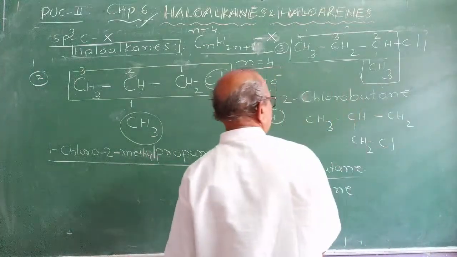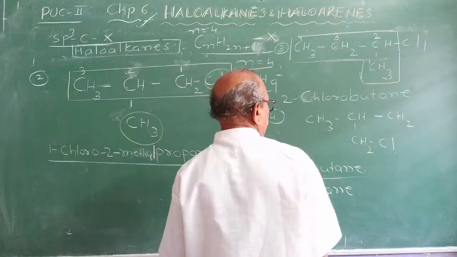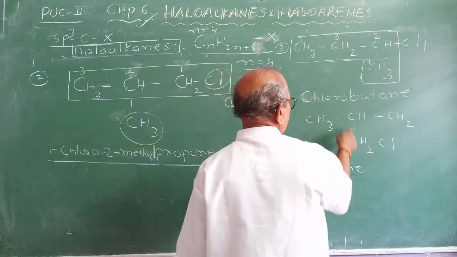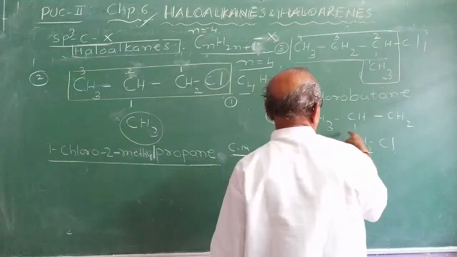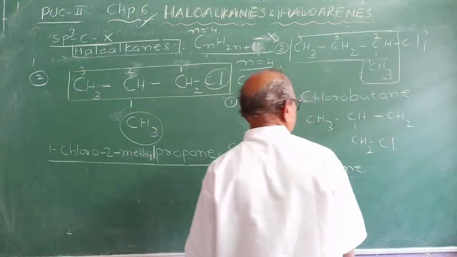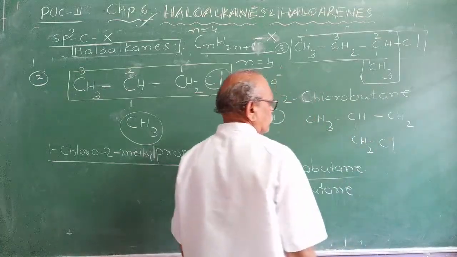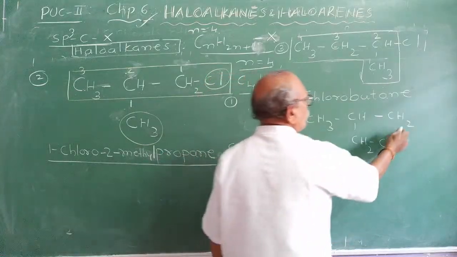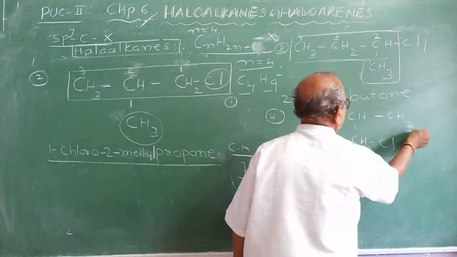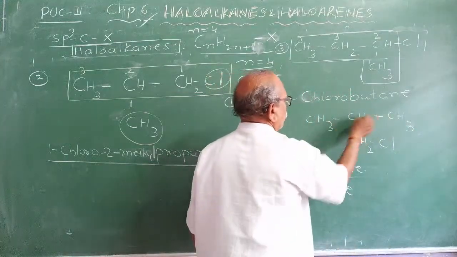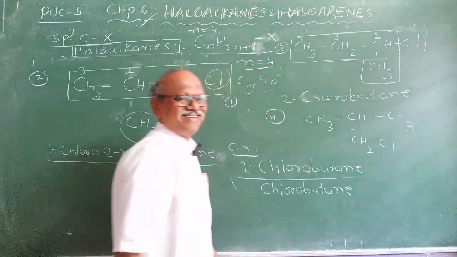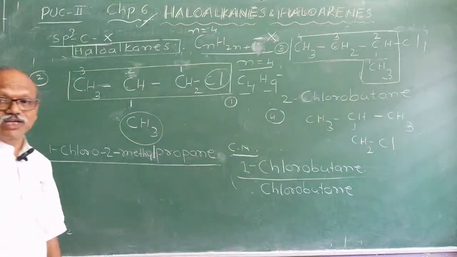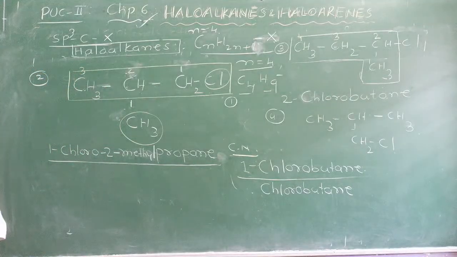Check whether the tetravalency is satisfied or not. 1, 2, 3, 1, 2, 3, 4. Yes, it should be CH3. 1, 2, 3, 4, 1, 2, CH2Cl. Now, can you write the IUPAC name of this compound?